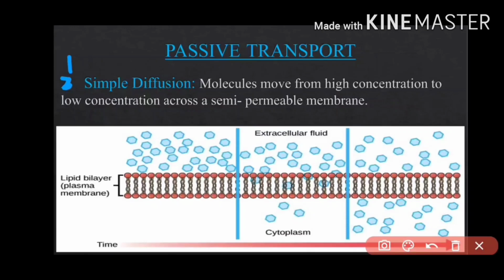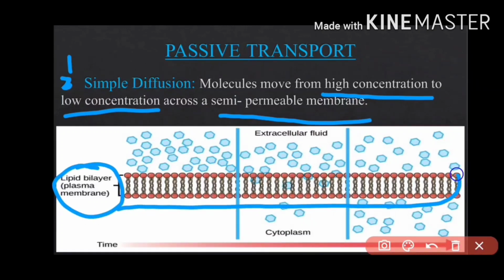Now, simple diffusion, as the name suggests. Let me explain a simple example for simple diffusion. The example is, stomata of leaves take in carbon dioxide. That is an example of simple diffusion. Without any use of energy, they just take in the carbon dioxide. In the same way, simple diffusion is molecules moving from high concentration to low concentration across a semi-permeable membrane. Here the lipid bilayer acts as a semi-permeable membrane.